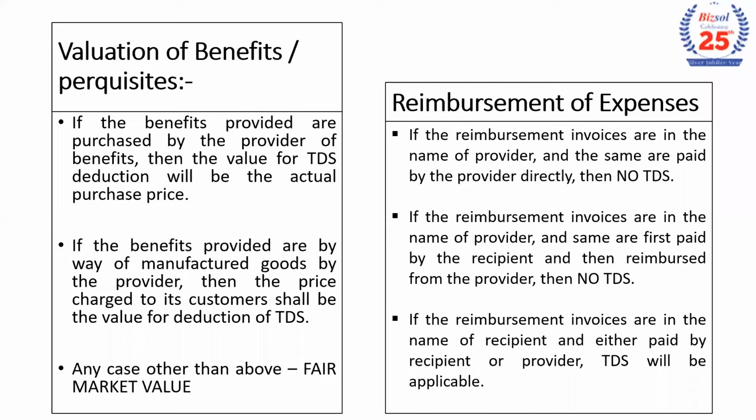However, if invoices are in the name of the recipient and being directly paid by the supplier or being reimbursed by the supplier, then definitely it needs to be checked from a TDS perspective.